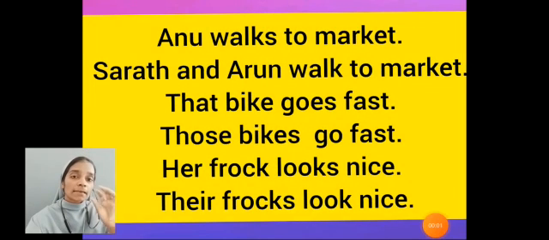The subject-verb agreement rules we have applied only to the present tense. The remaining part we will see in the next video.